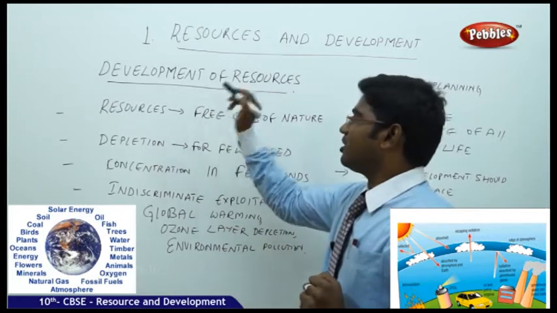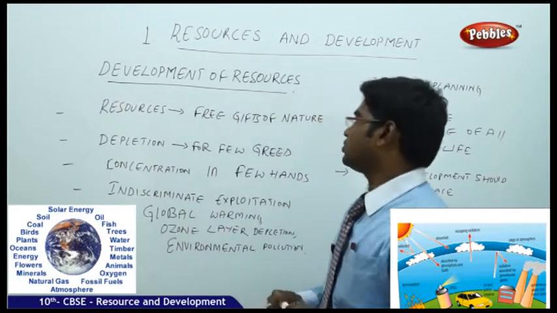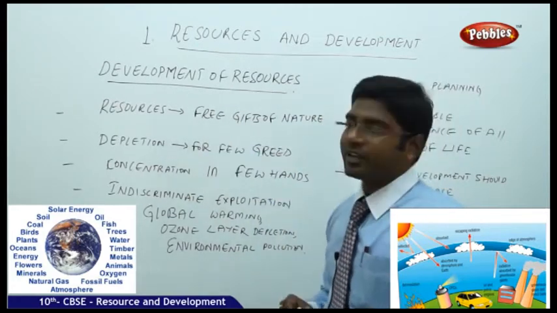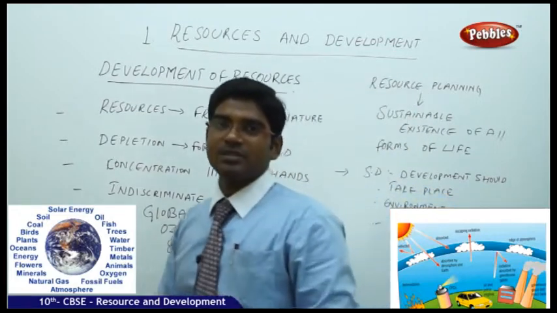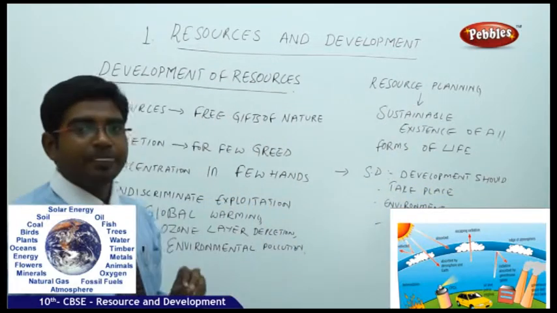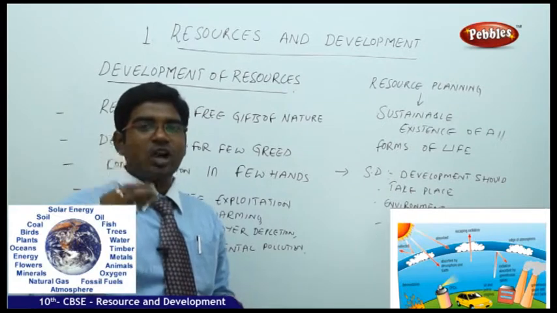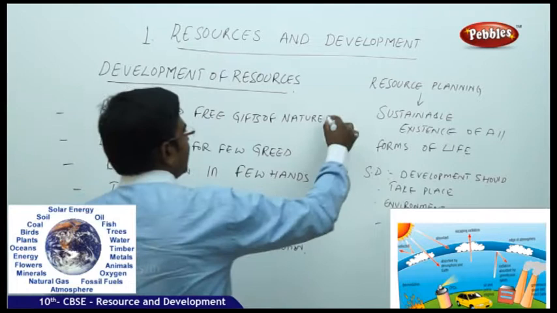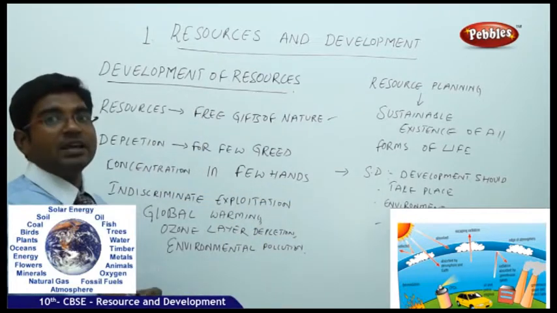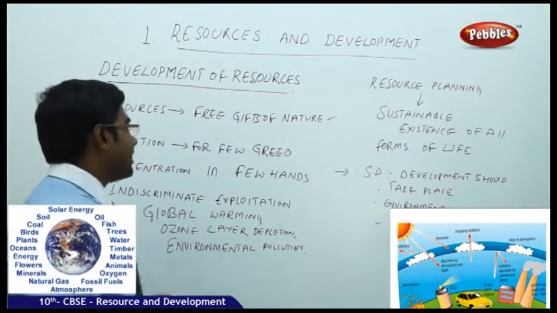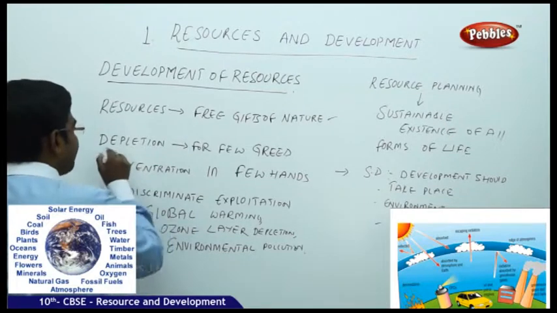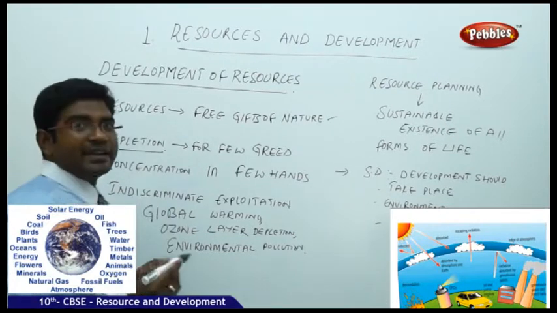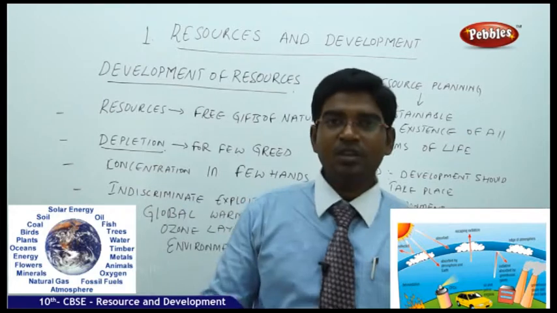So when you are developing the resources, there are certain problems. First problem is, it is the free gift of God. When it is a free gift of God or nature, when it is available freely in nature, because of some people's greedy nature, it started to become depleted. It created a depletion for us.